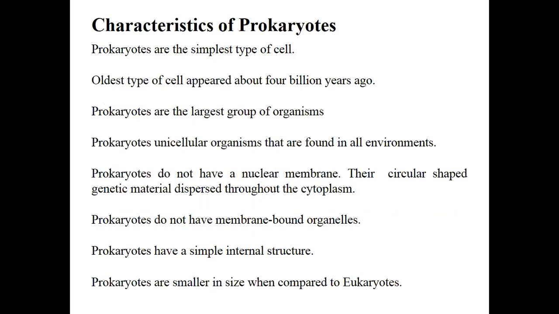Characteristics of prokaryotic cells. Prokaryotic cells are a simple type of cell, considered the oldest type of cell present on Earth, almost 4 billion years old. Prokaryotic cells are the largest group of organisms on Earth, unicellular organisms found in all environments. Prokaryotes do not have a nucleus membrane, and have circular genetic material dispersed throughout the cytoplasm. Prokaryotes do not have membrane-bound organelles. They have a simple internal structure. They are smaller in size when compared to eukaryotes.